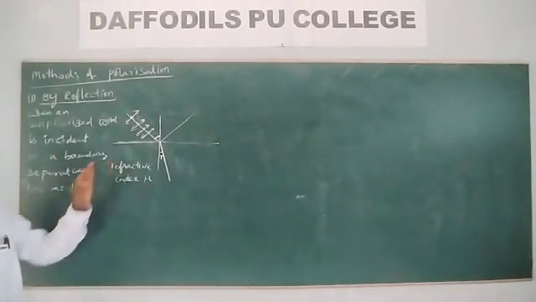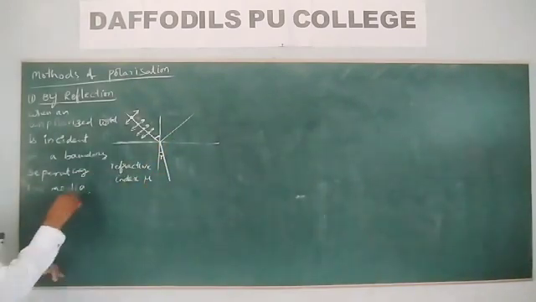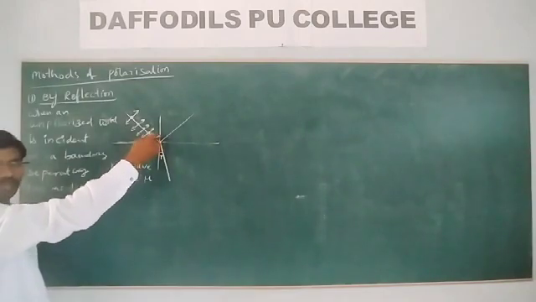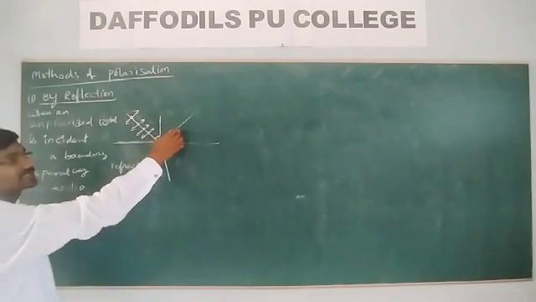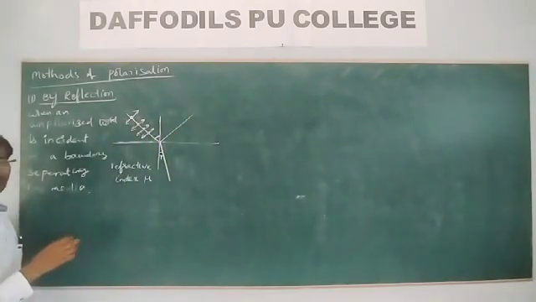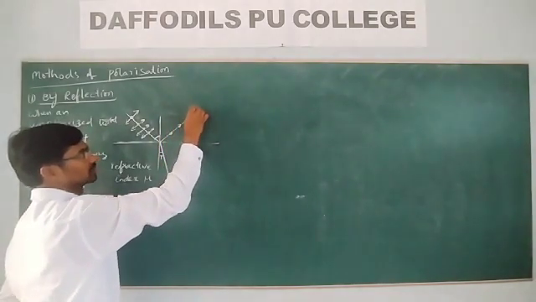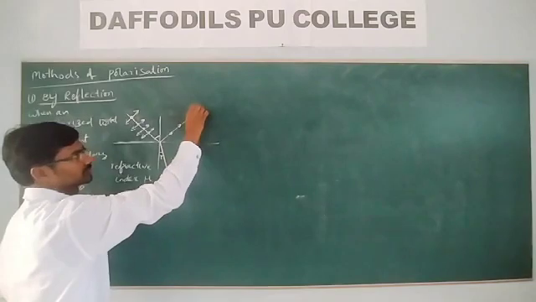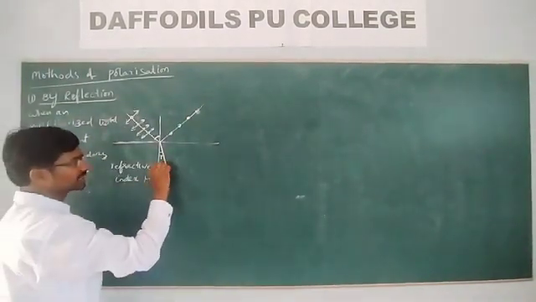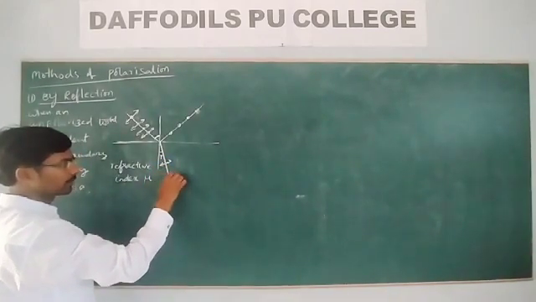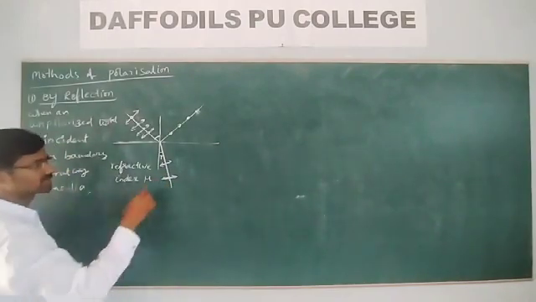A part of the light gets reflected and a part of the light gets refracted. Now, as we change the angle of incidence, for a particular angle of incidence the reflected light is completely plane polarized. Whereas the refracted ray gets partially polarized.